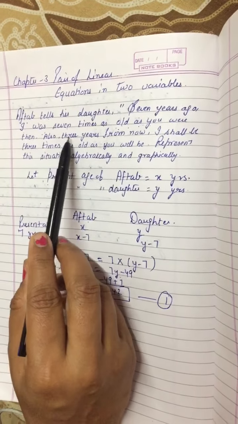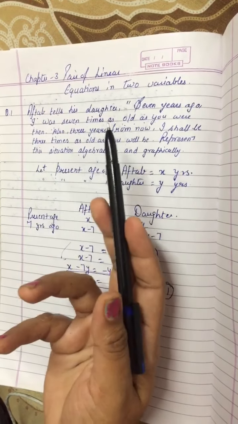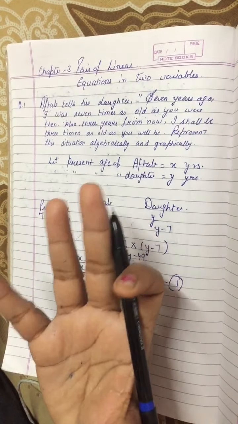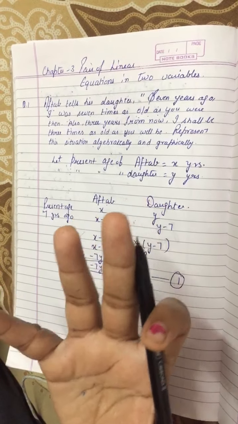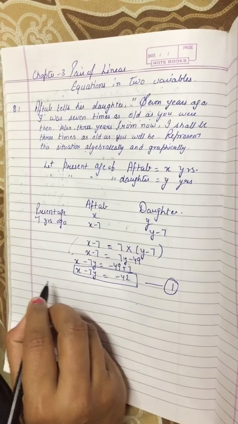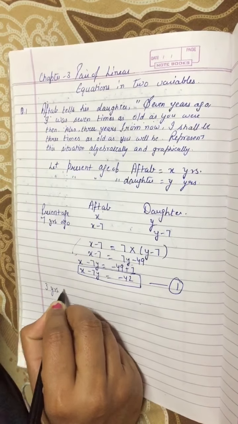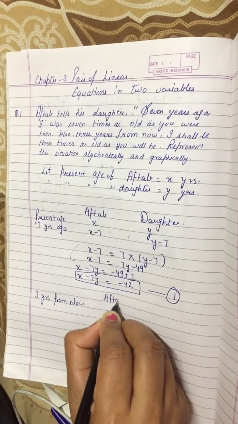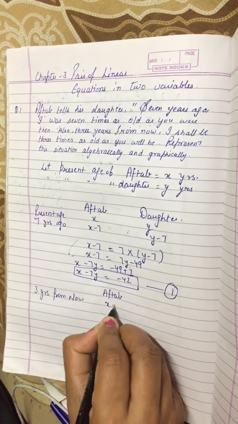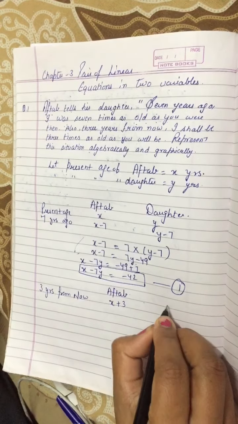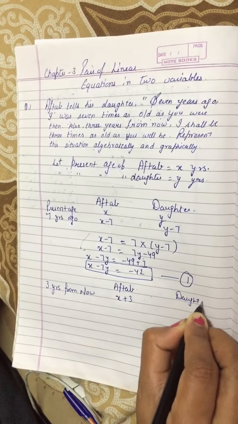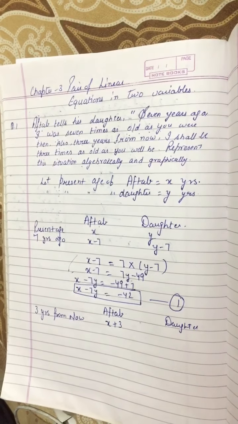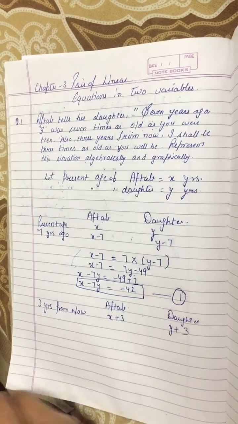Now the second line: 3 years from now. If today is 2020, 3 years from now means I am talking about 2023. So 3 years from now, what will be the age of Aftab at that time? Means x plus 3. After 3 years I am talking about. And what will be the daughter's age? If the age of Aftab increases after 3 years, then the daughter's age also increases. It will be y plus 3.